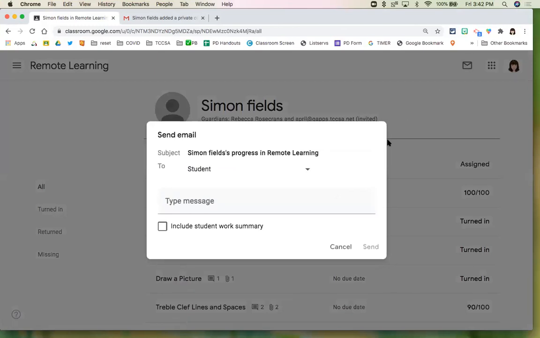So I happen to have a parent who has accepted that particular invitation. So the whole process has been completed. And now I can decide, oh, it's going to be conferences soon, or I'm watching the student and I'm feeling like they're slipping. I want to communicate and show what's missing, or show the parent, hey, this is what their big picture overall looks like. So I can just choose to send it to one of them or both of them, and then I have a message. So I don't have to go out to Gmail. I don't have to copy down the missing assignments. That'll all be included right here.